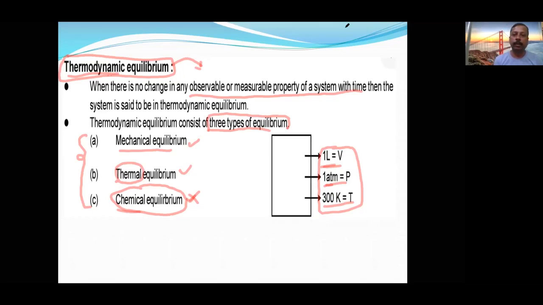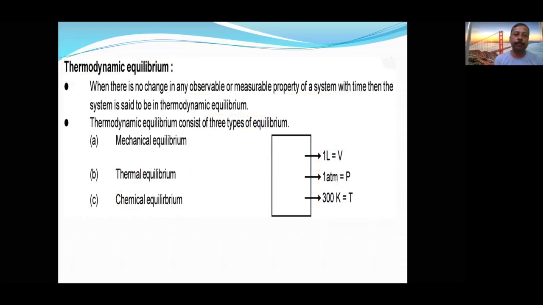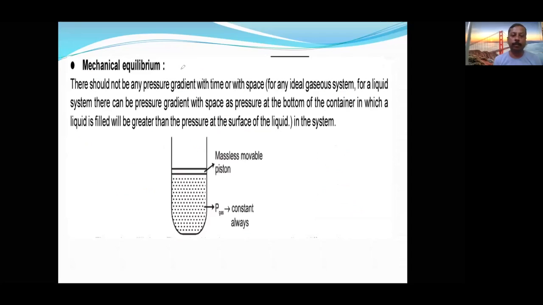Now let us see the next part. First, let us see the mechanical equilibrium. Whether a system is in mechanical equilibrium with its surroundings or not, we can simply keep a frictionless, massless movable piston over the system. If it is not moving up or down, its position is constant, then we say that it is at mechanical equilibrium.